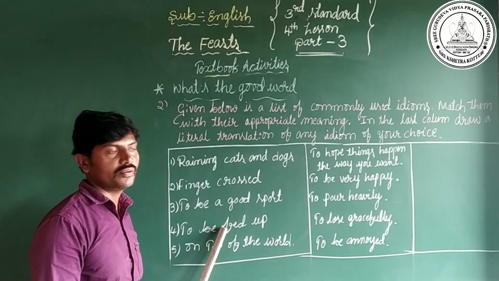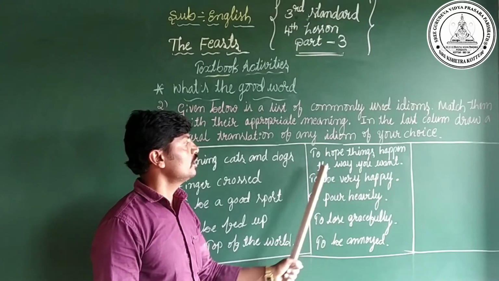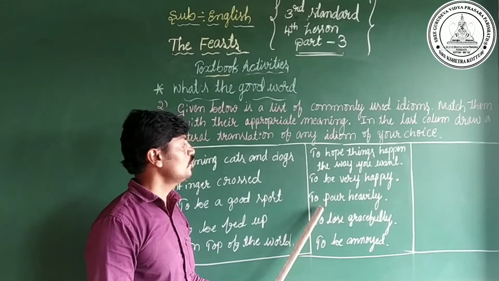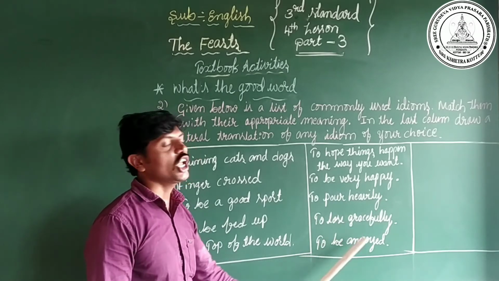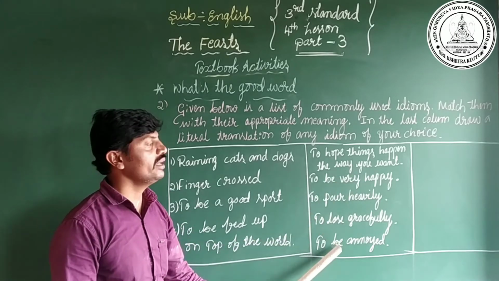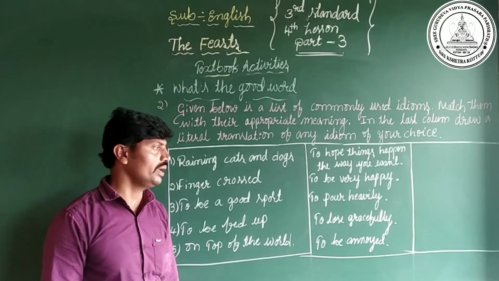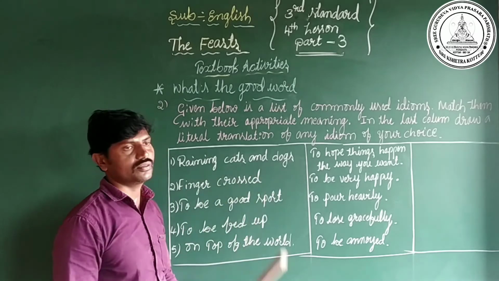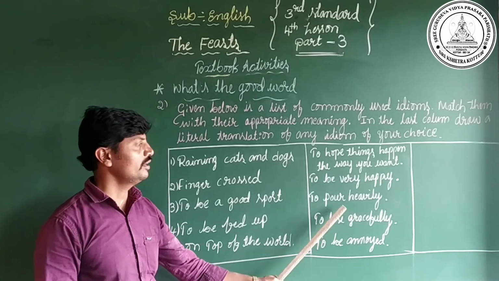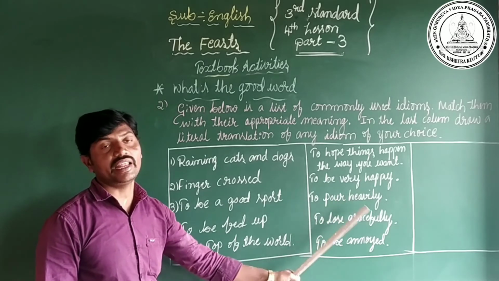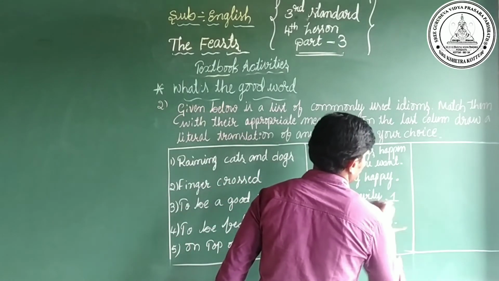And fifth one is on top of the world. These are all idioms. And beside the box, to hope things happen the way you want, to be very happy, to pour heavily, to lose gracefully, and to be annoyed. Dear children, these are all meanings of idioms. Now we have to match the idioms with their meanings. Yes, first one is raining cats and dogs. Raining cats and dogs means to pour heavily, or heavy raining. So we have to match the first one.